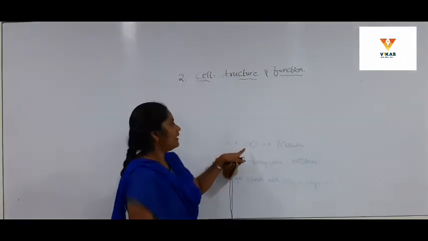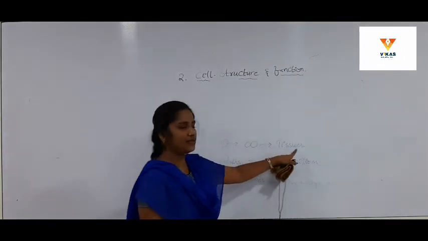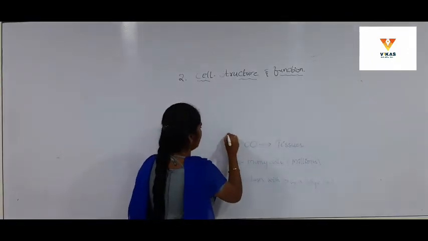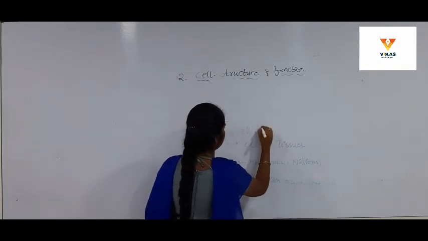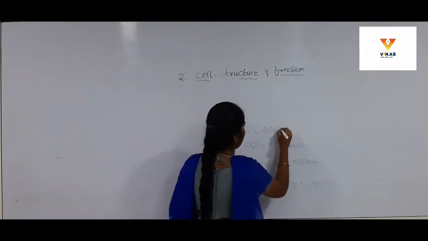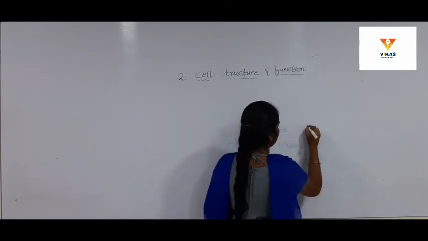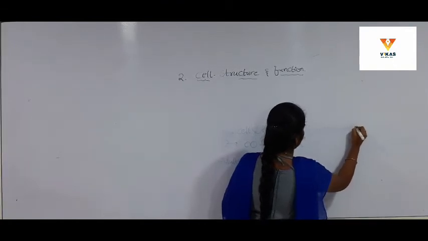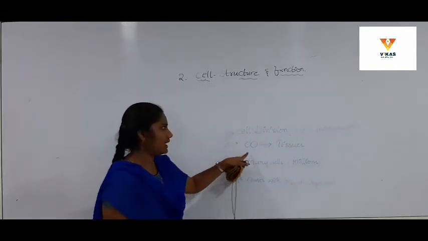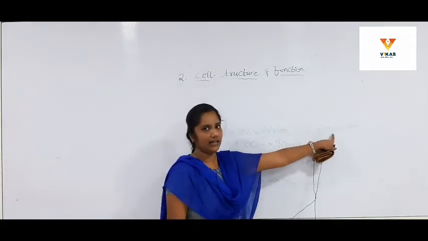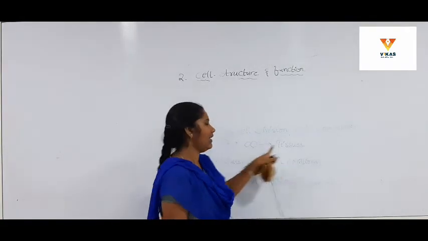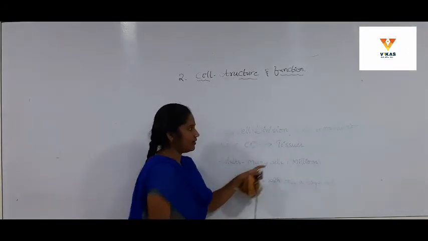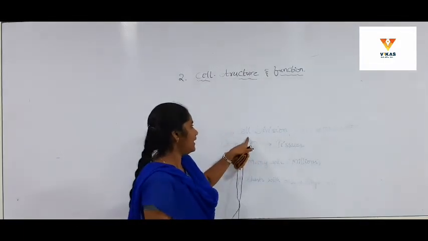These single cells repeatedly divide and form the tissues, and tissues form the organs we discussed earlier, and the division of the cell is known as cell division or cell reproduction. Why is it called reproduction? Because the cell reproduces other cells. So it is known as cell reproduction or cell division.